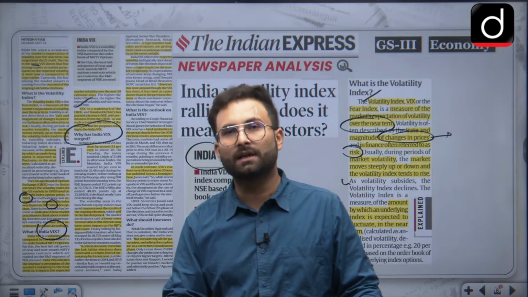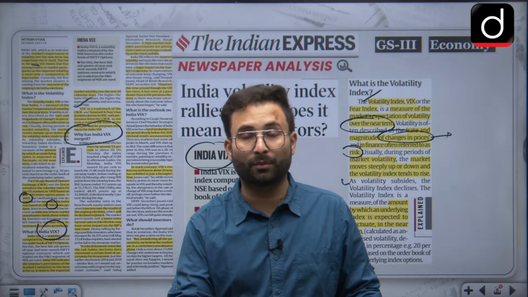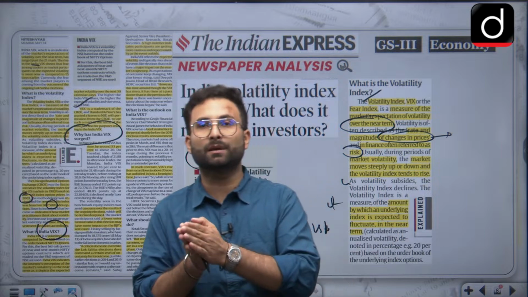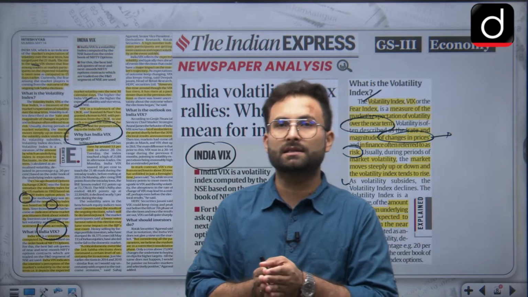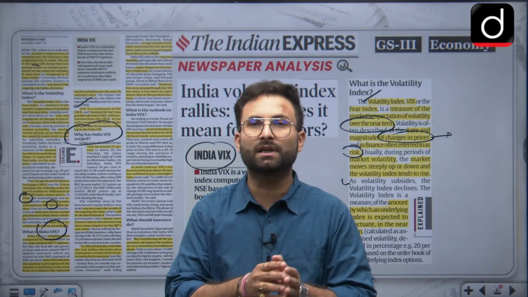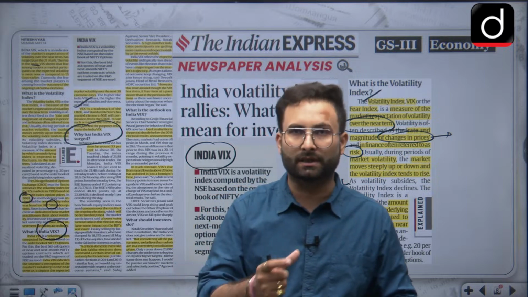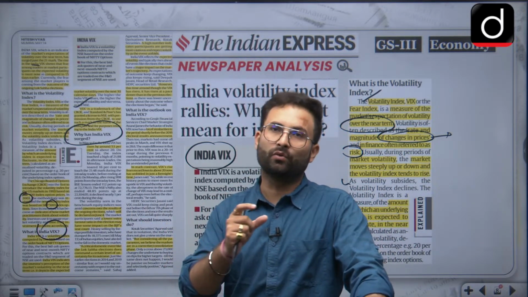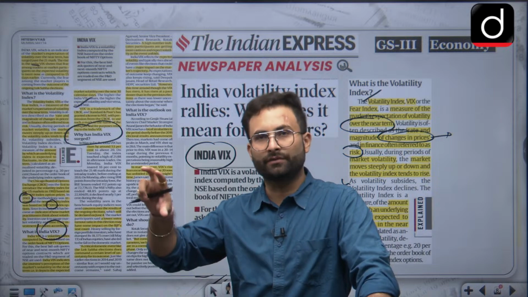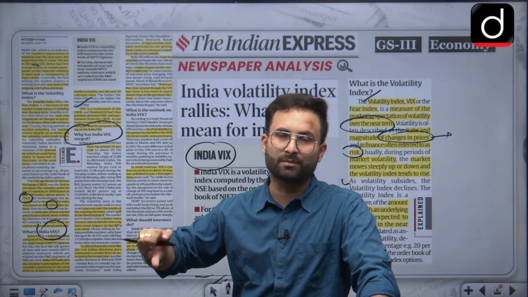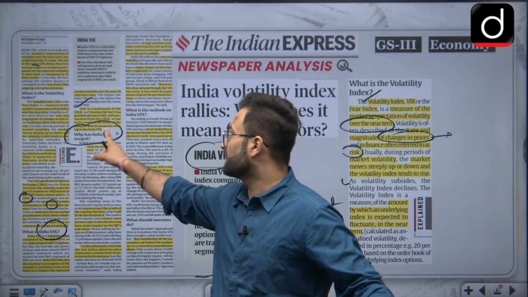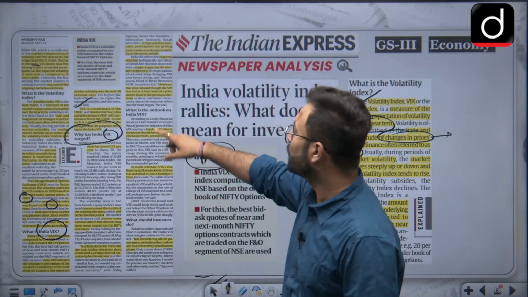Similarly, right now when we are talking about the elections, there are certain new things happening, like a dip in the voter turnout, and then there is the INDIA alliance. So they are concerned about the political future, and based on that the market is fluctuating right now. Whenever there is a phase of election going on, at that point of time you can see a surge in VIX. So that is about this particular thing.